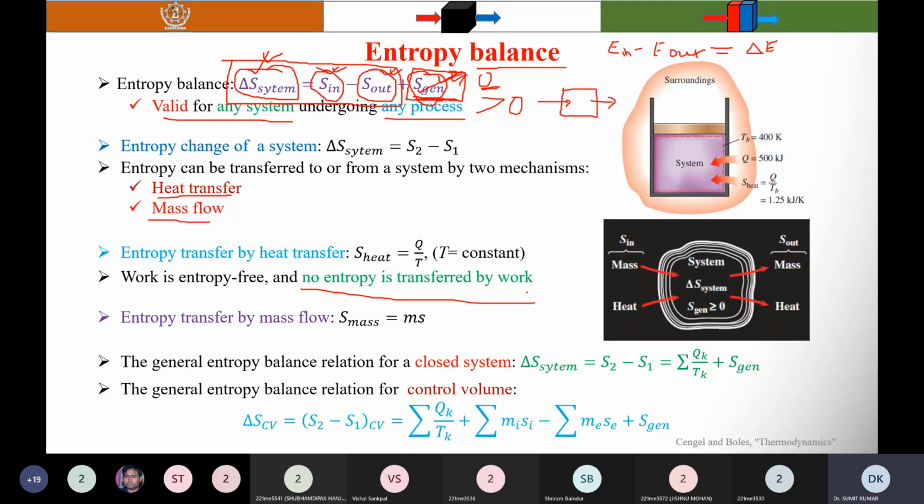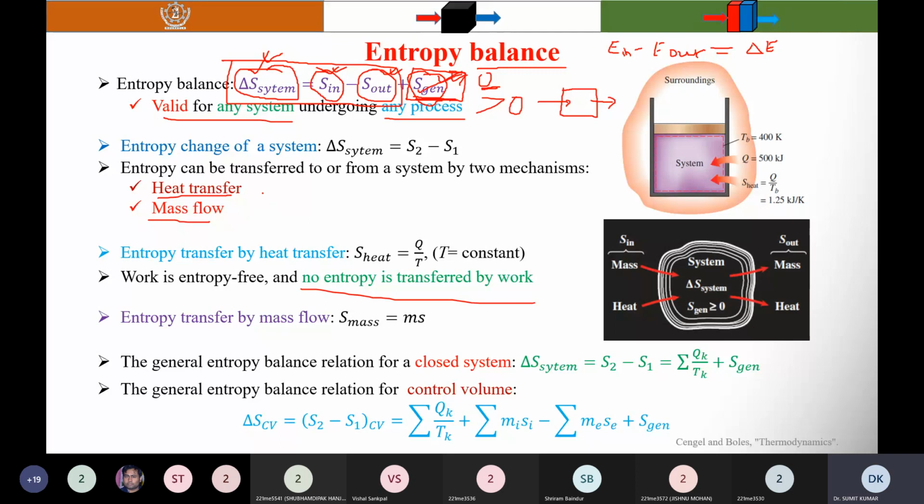But work is an organized form of energy, so there is no disorder. So you can say work is entropy free, while heat is the disorganized form of energy. So that's why entropy is always associated with heat transfer.